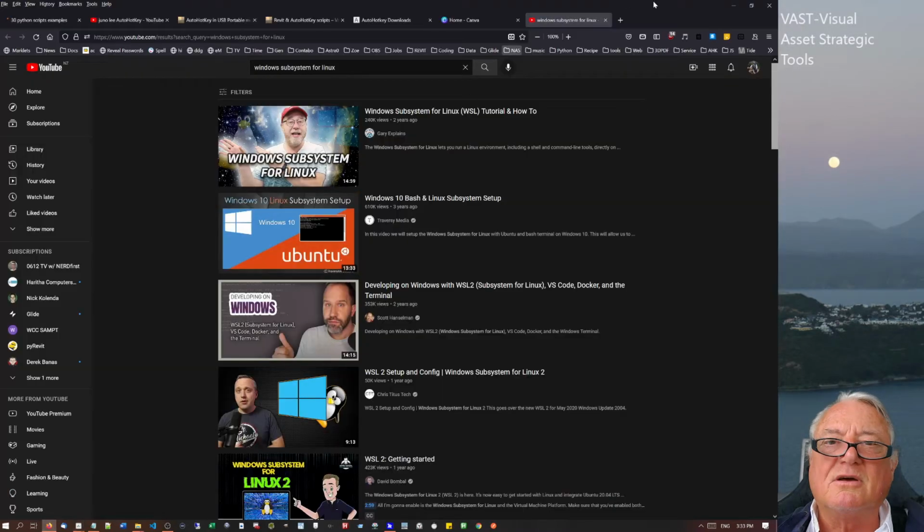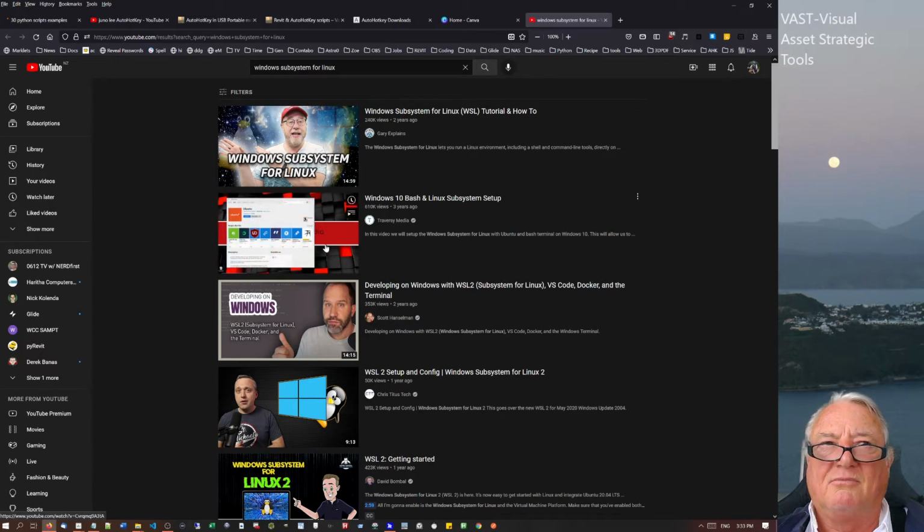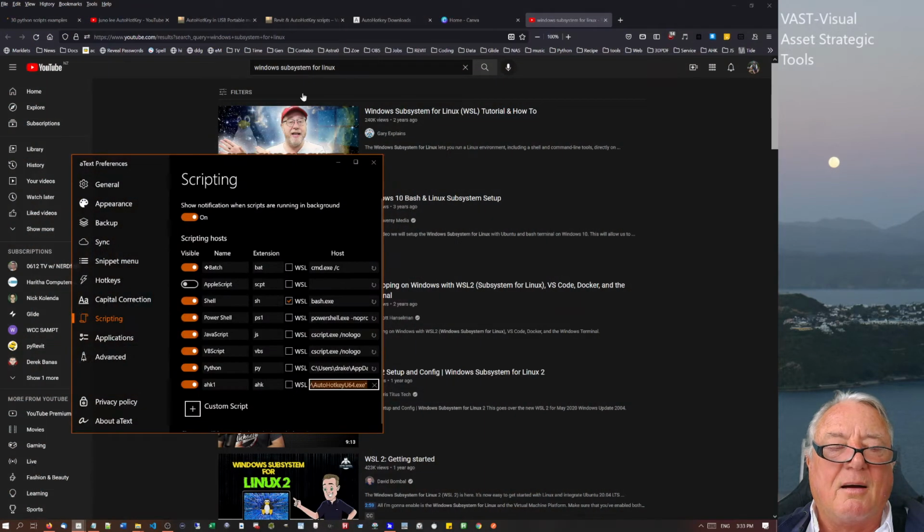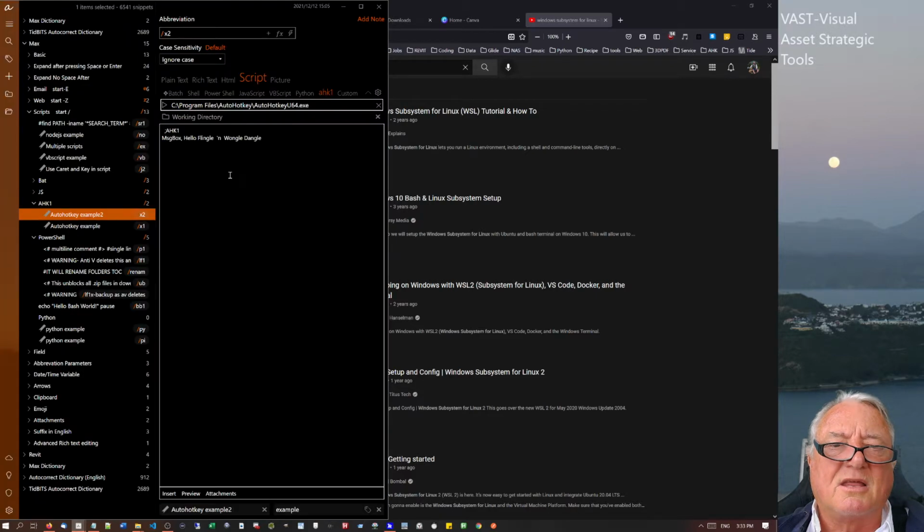To do that, there's a whole load of YouTube videos on all of this, and basically you end up putting in a virtual machine which is running Linux. I ended up installing Ubuntu just so that I could see that I could run the bash scripts, of which I could. There's a couple of test ones in there you can try out, and I actually got them to work. Whether I need that or not, it was really just an exercise, just because I was trying to see the extensiveness of this particular program.